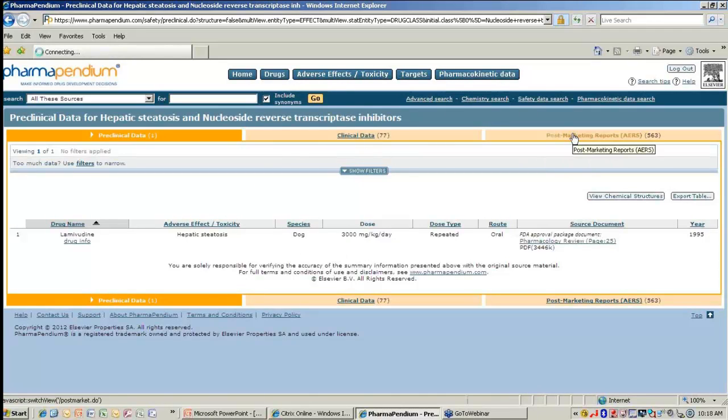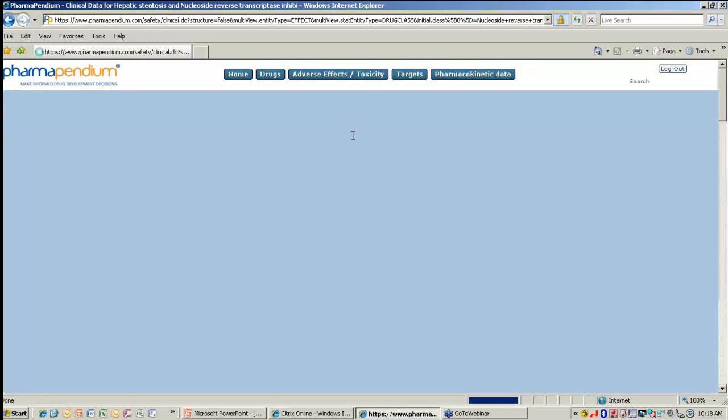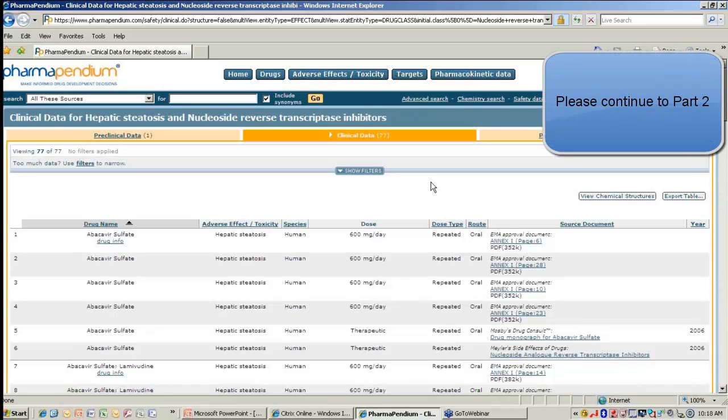If we click on the post-marketing data, we can see all of the drugs which reported this adverse event after the drug was launched. So again, it's a nice way of showing how you can find all of the safety data that you're looking for.